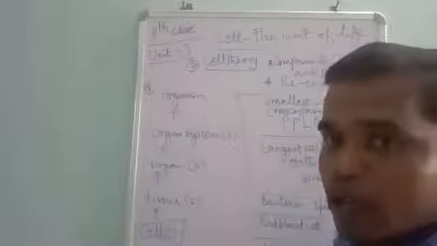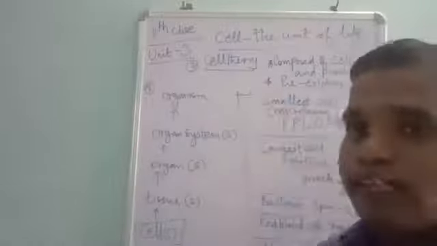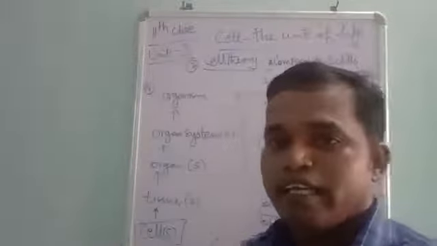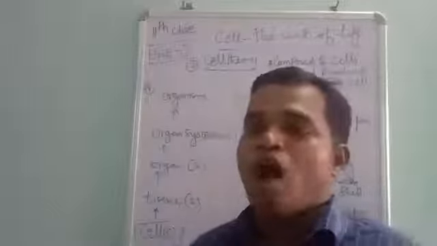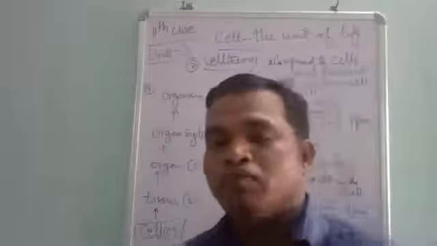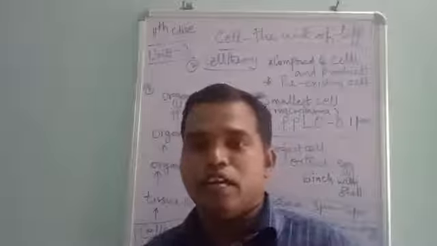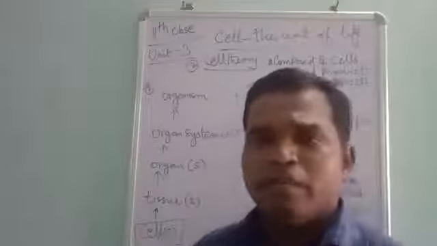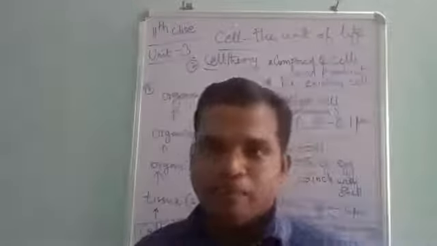All organisms are composed of one or more cells and their products. All organisms have a basic unit that we call the cell. Then all cells are formed from pre-existing cells. This is the cell theory proposed by Rudolf Virchow after building on the hypothesis of Schleiden and Schwann's theory. Clear? The cell size may vary and the shape also varies.